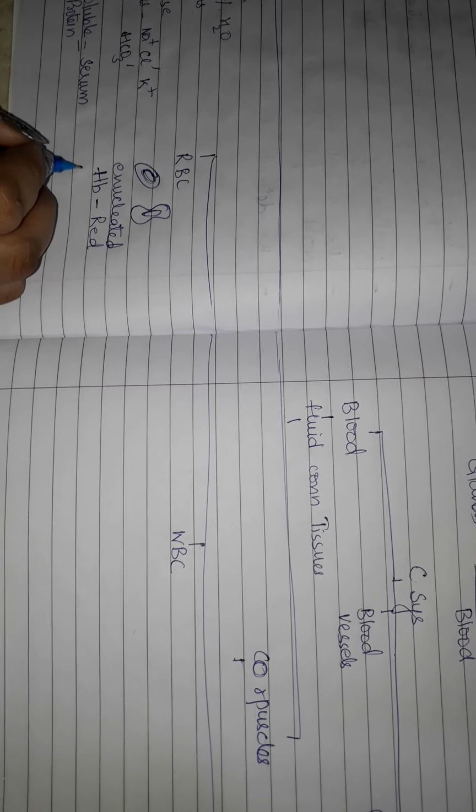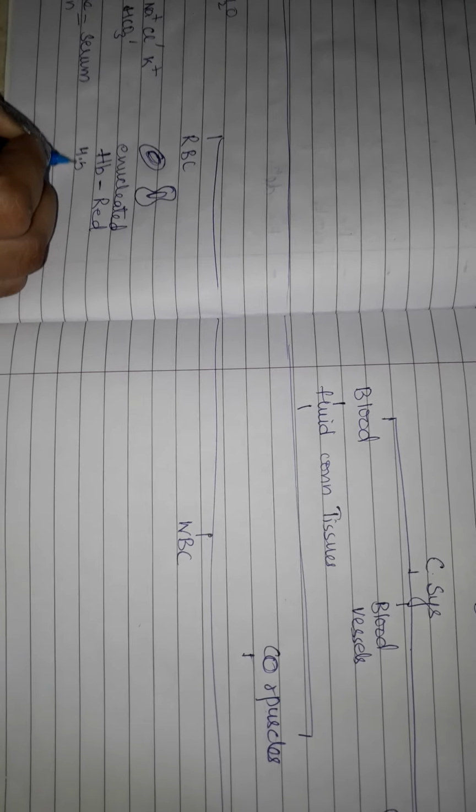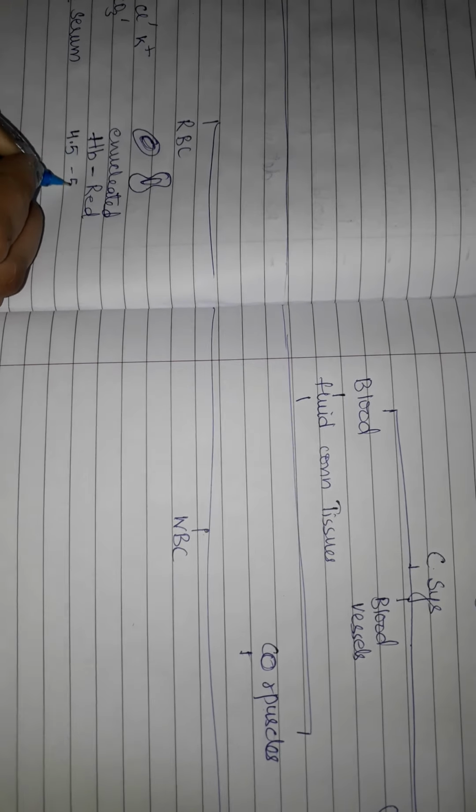The number of RBCs is 4.5 to 5 million per cubic millimeter of blood in females, and this number is 5 to 5.5 million per cubic millimeter of blood in males. Lifespan of RBC is 120 days. RBCs are formed in bone marrow, and what is the major function of RBCs?